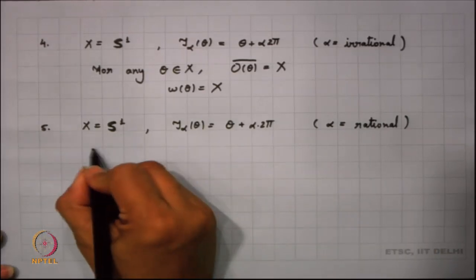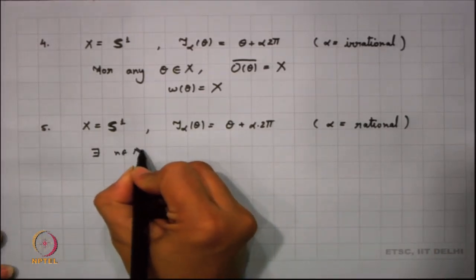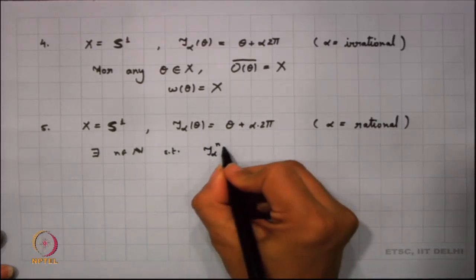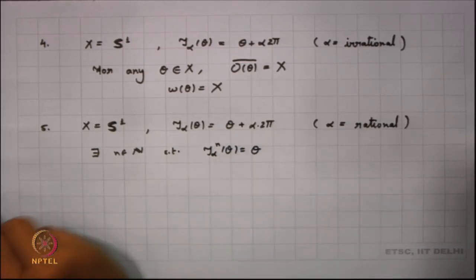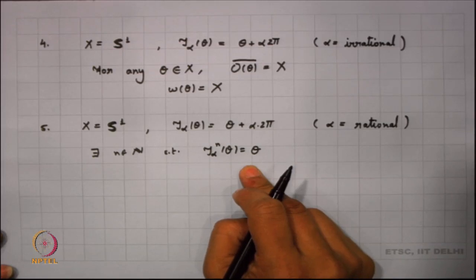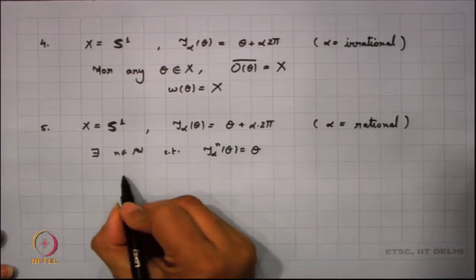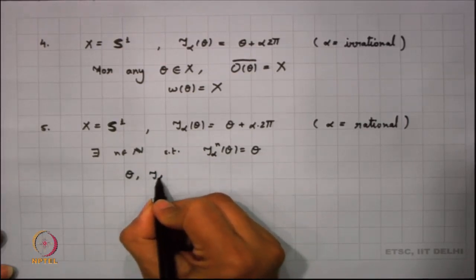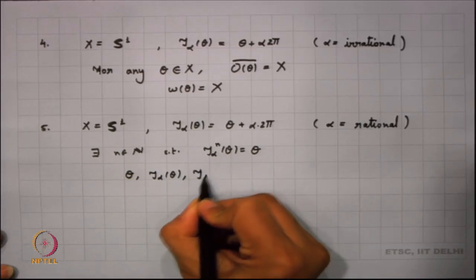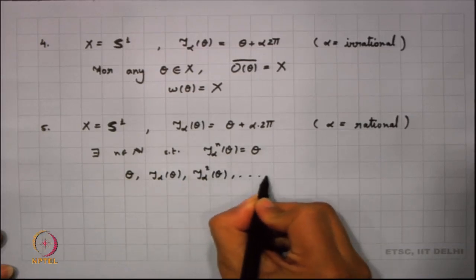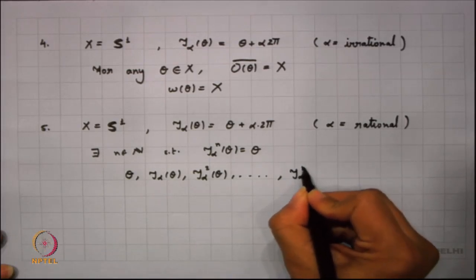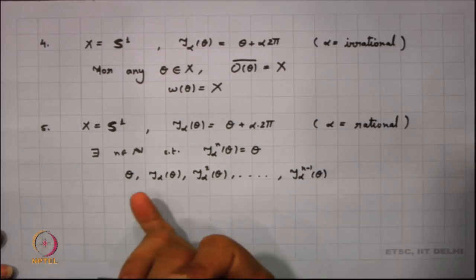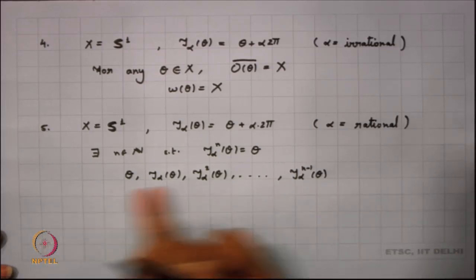So, what we know is that there exists an n such that tau alpha to the power n of theta is the same as theta. Now, this is a very interesting part. In the orbit of theta I get theta, then tau alpha of theta, then tau alpha square of theta, and so on up to tau alpha to the power n minus 1 of theta, and then tau alpha to the power n of theta is again theta. So, in the orbit of theta, we get only these points.